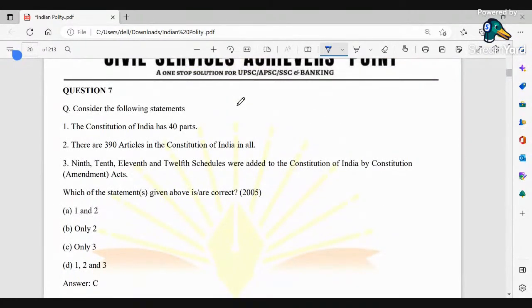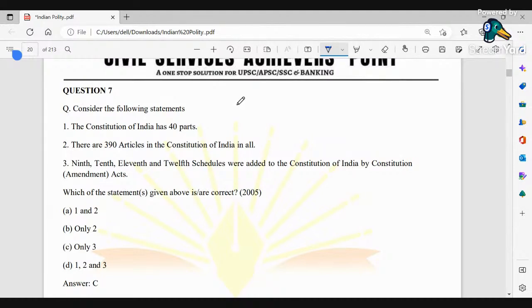If I see the next question: considering the following statements. The Constitution of India has 40 parts. There are 390 articles in the Constitution of India in all. The 9th, 10th, 11th, and 12th schedules were added to the Indian Constitution by Amendment X. Which of the following is or are correct?